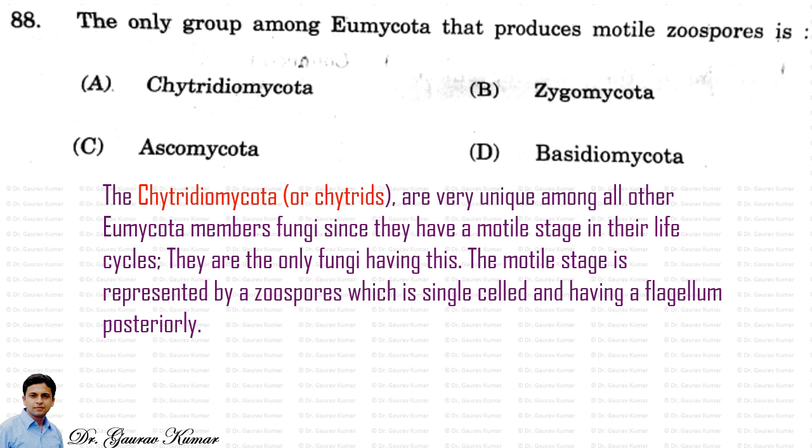Next question, the only group among Eumycota that produces motile zoospores is. So the answer is Chytridiomycota. The Chytridiomycota, or chytrids as we call them, are very unique among all other Eumycota members, since they have a motile stage in their life cycle. They are the only fungi having this. The motile stage is represented by zoospores, which are single celled and have a flagellum posteriorly.